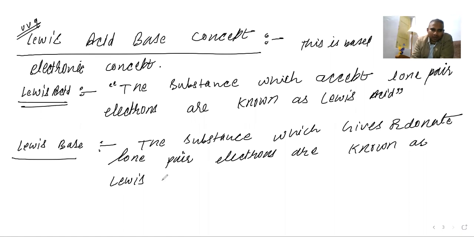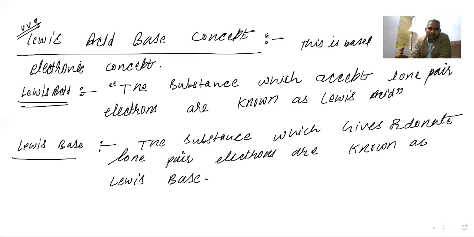See, the concept is entirely different. If you remember, the Arrhenius concept was there: giving H plus is acid, giving OH is base. Bronsted came and said giving H plus is acid, taking H plus is base. Now Lewis came.